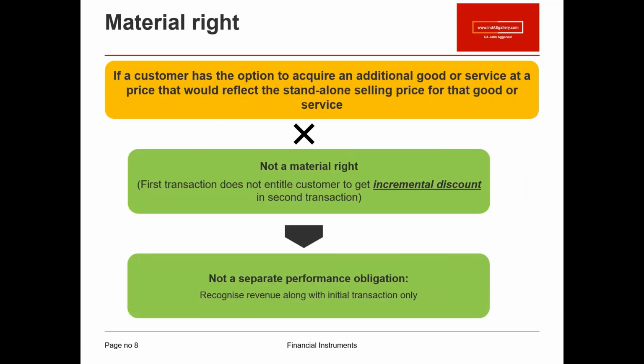A very important point is that if a customer has an option to acquire additional goods and services at a price that would reflect the standalone selling price for those goods and services at that point in time, then there is no material right involved. There is no incremental discount given to the customer, and hence it is not a separate performance obligation.